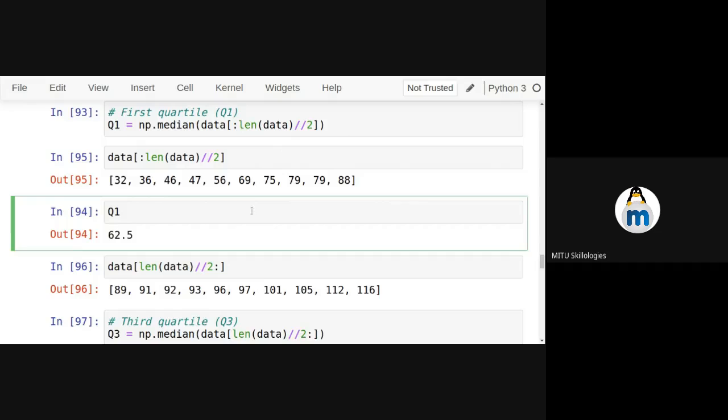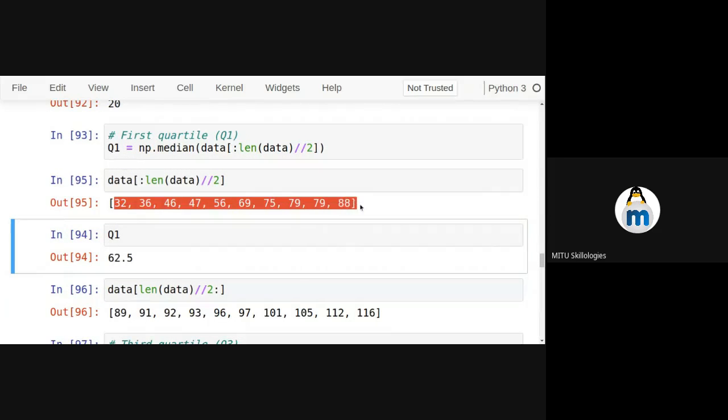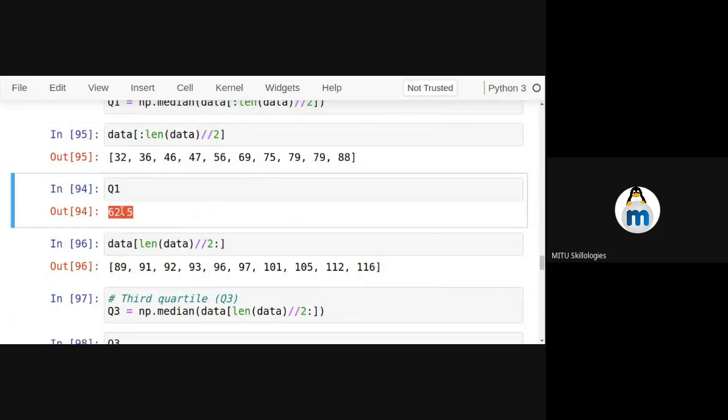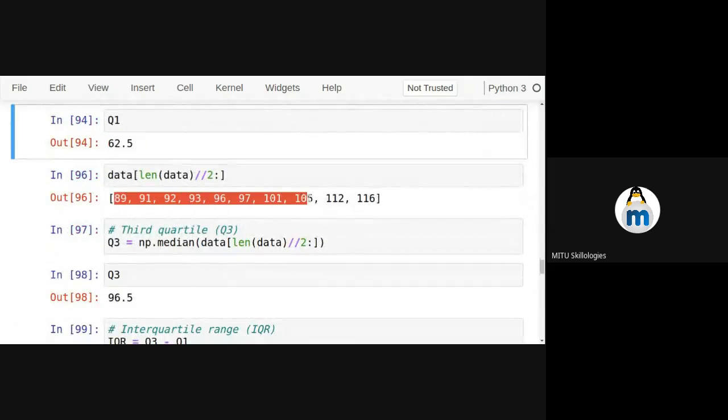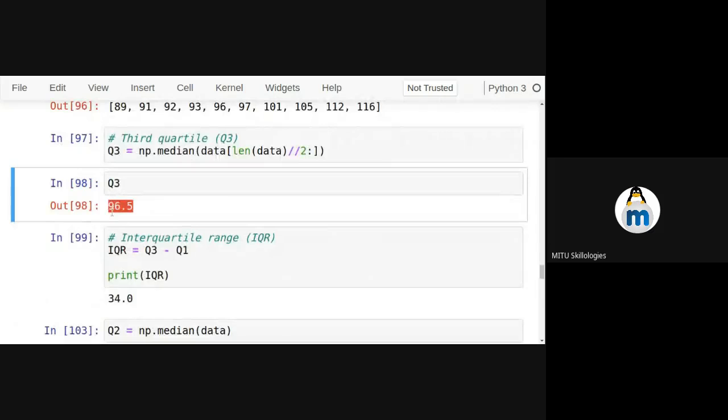Okay, so this is how the data dispersion, the data spread, is there. Here high spread is present, that's why it's 62.5, and here low spread is present, that's why this value is very close to the median. The median is 88.5 and the upper is 96.5, remember.